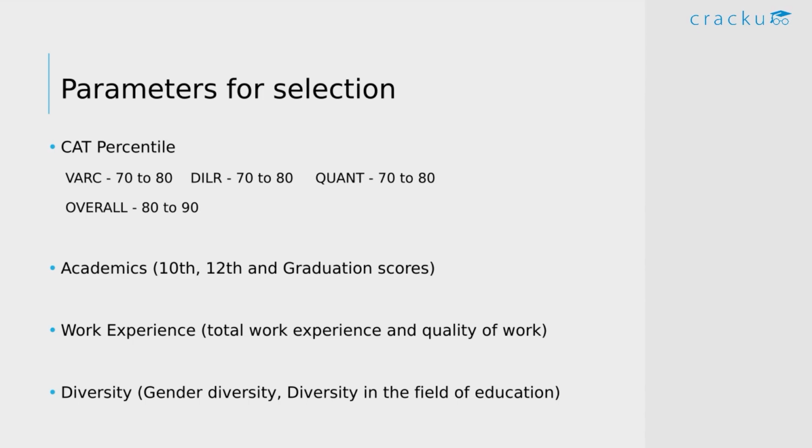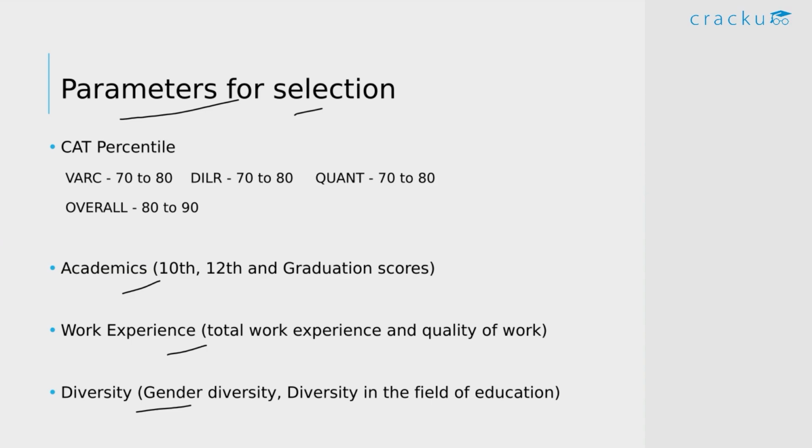So first, let's look at the parameters for selection. We know that the IIMs don't shortlist just based on the CAT scores. They also consider a wide variety of factors like the academics, your work experience and the diversity factor. So if we look at all these factors, we get a realistic picture of the admission process and then can try to achieve the required CAT score accordingly.